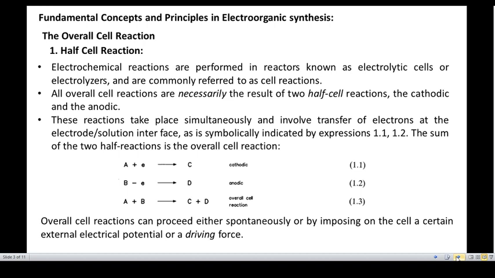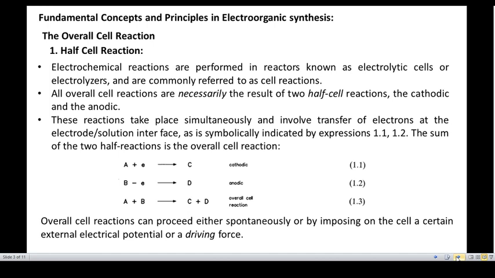The reaction taking place on the anode is obviously oxidation, or loss of electrons, and the reaction taking place on the cathode is called the reduction reaction, or electronation reaction. These two reactions are called half cell reactions.